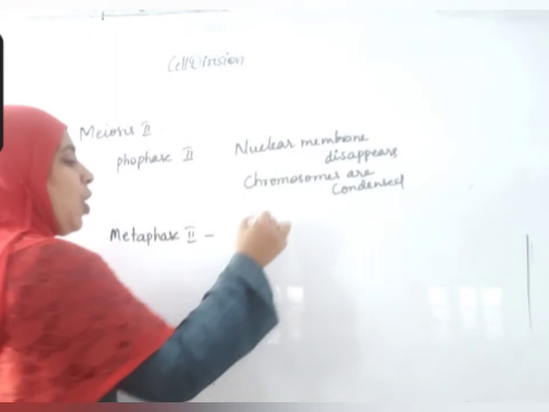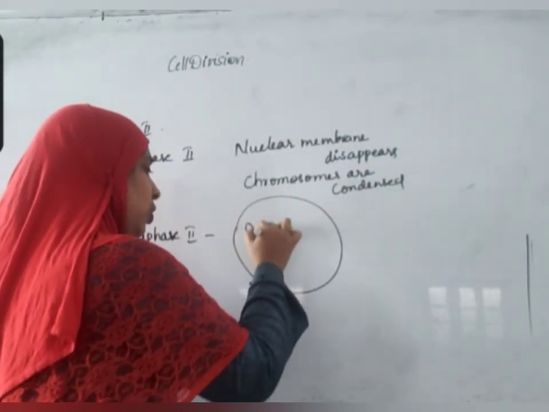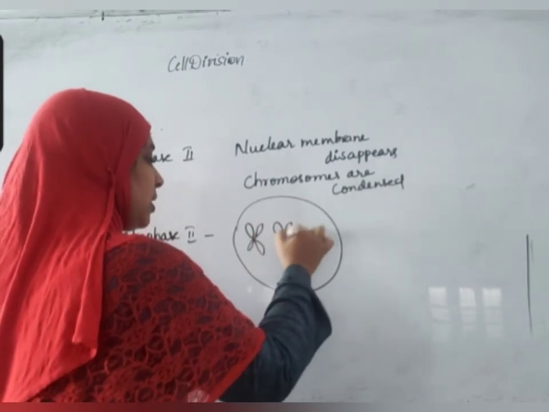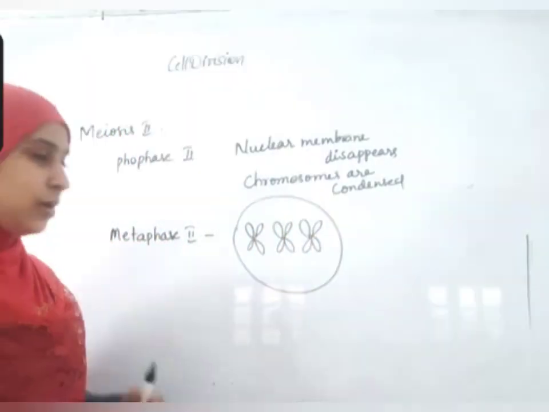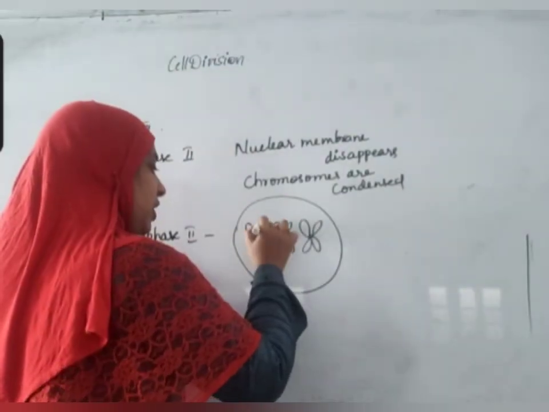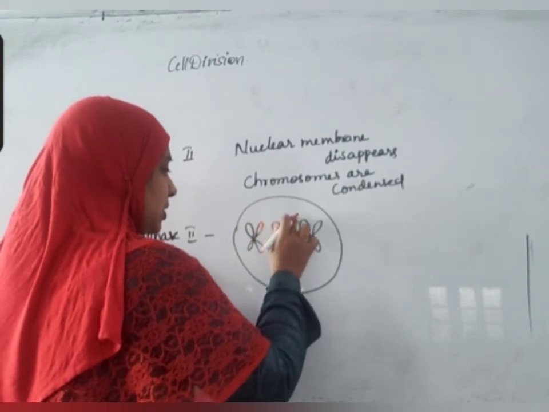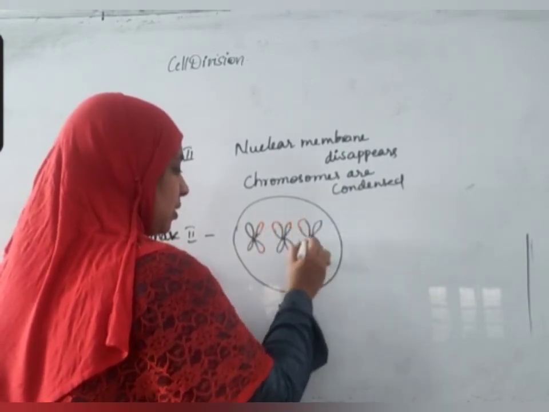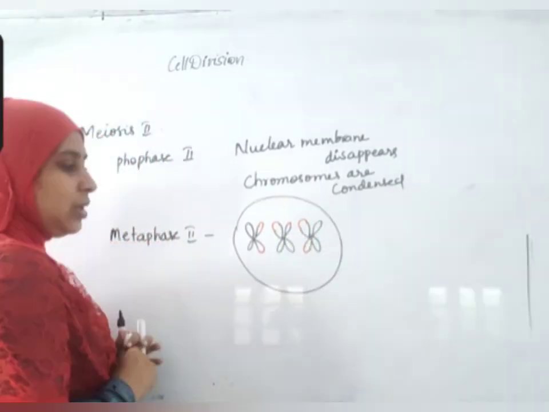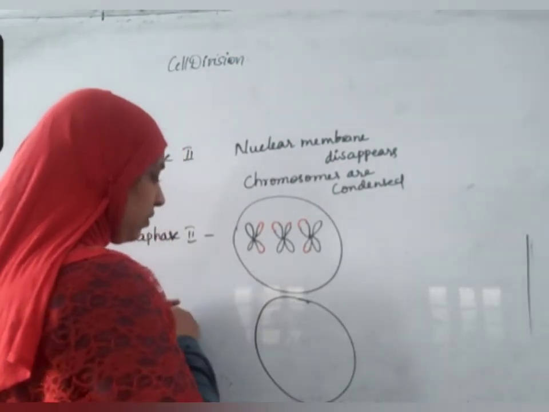In case of metaphase 2, what happens? All the chromosomes, which have some amount of genetic material that was exchanged in the cross-over process, are arranged in the equatorial plane. If this is one cell, another cell will be like this also, which is ready for division.